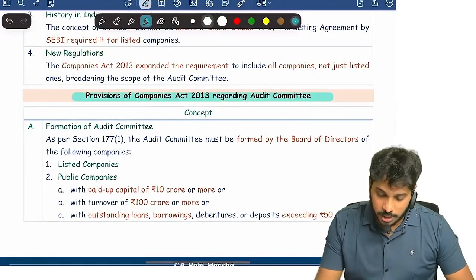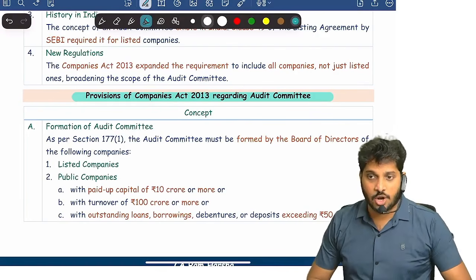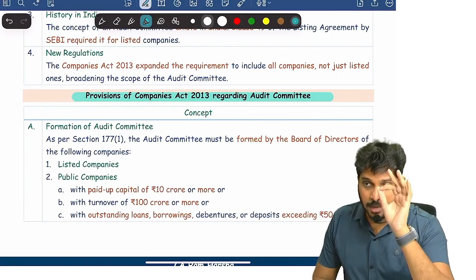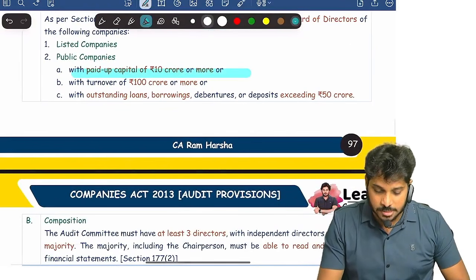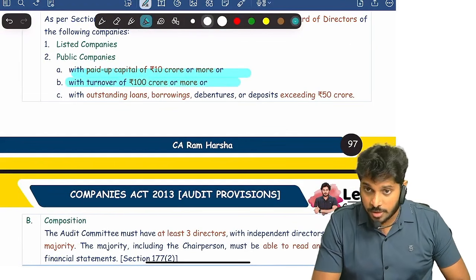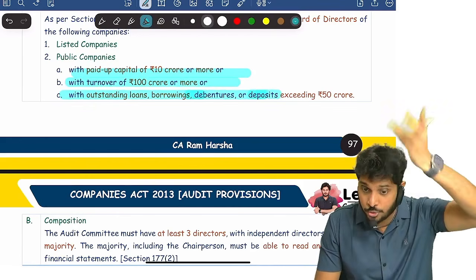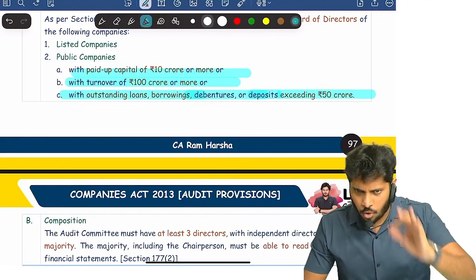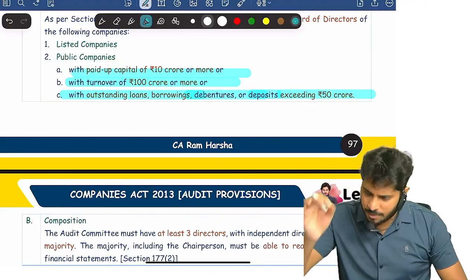Now, what are the provisions of the Companies Act regarding audit committees? Remember, the audit committee is not applicable for private limited companies. It's only applicable for public limited companies and listed companies. For public limited companies, there are 3 criteria: paid up capital of 10 crore or more, turnover of 100 crore or more, and loans, borrowings, debentures and public deposits all put together exceeding 50 crore. Only then is the audit committee concept applicable. Confident? The audit committee is applicable only then.